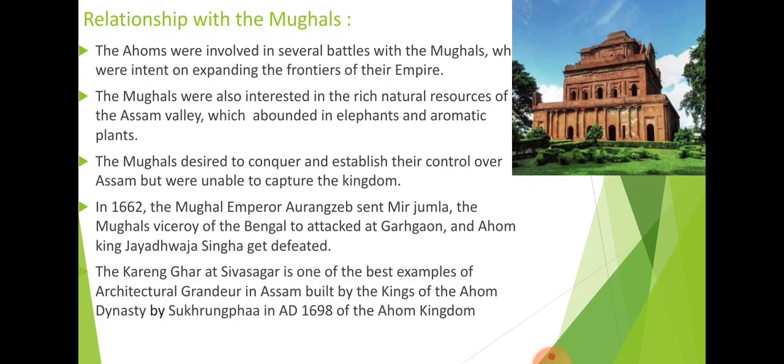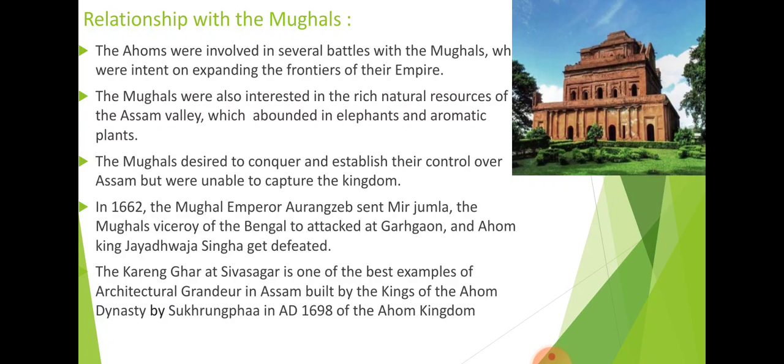This gave the Ahoms the chance to fight them again. They fought at the Battle of Saraighat in 1671, and the Mughals were defeated by the Ahoms.